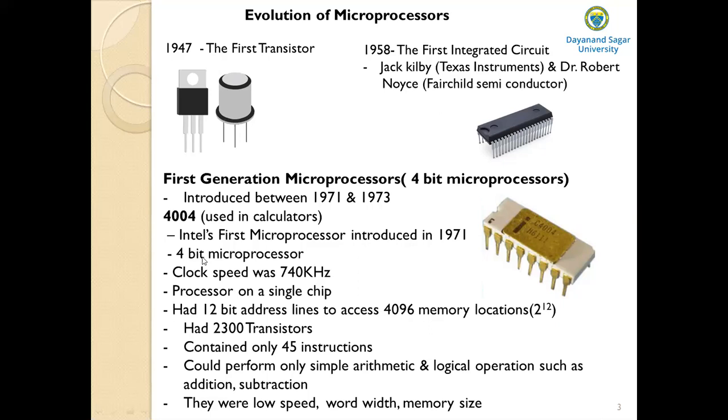So this word length is a 4-bit. This word length is equivalent to the data bus. This word length depends on the width of the data bus. Then I can say that this 4004 has a 4-bit data bus. So as I said, word length is equivalent to the width of the data bus.